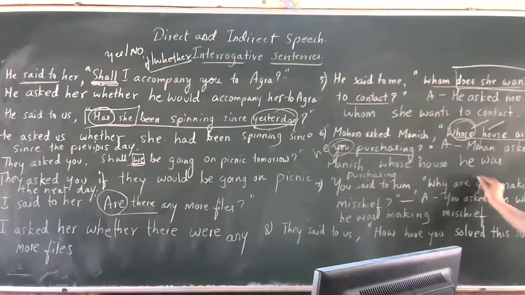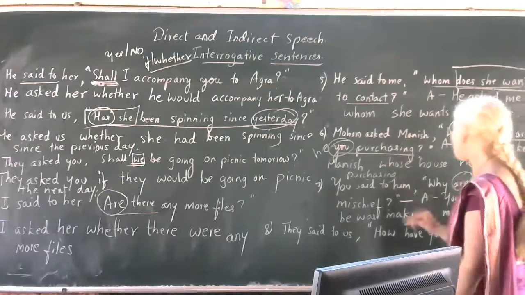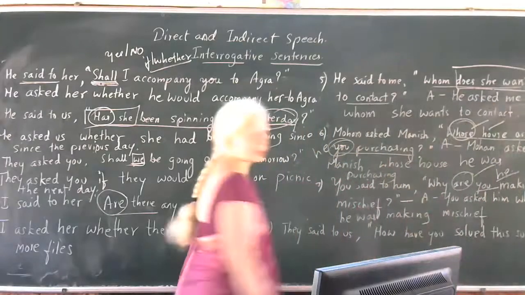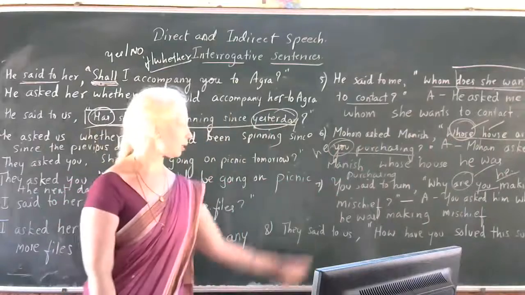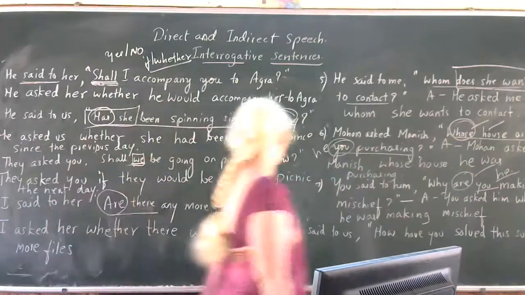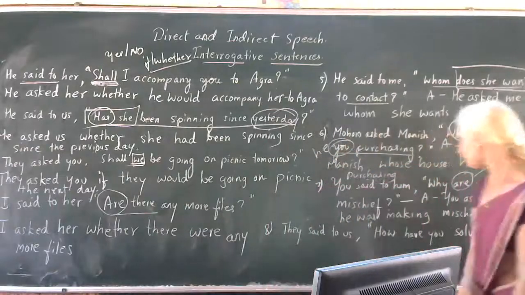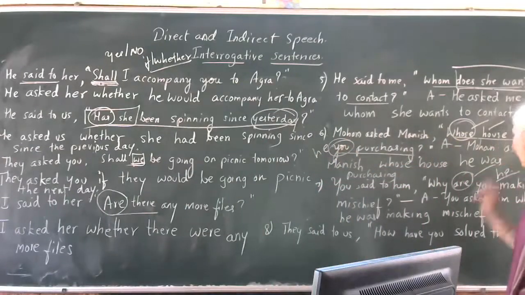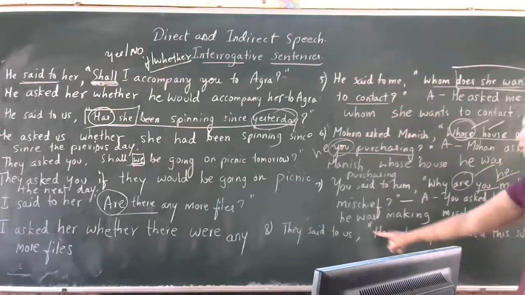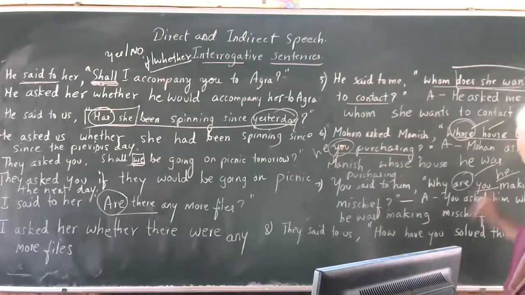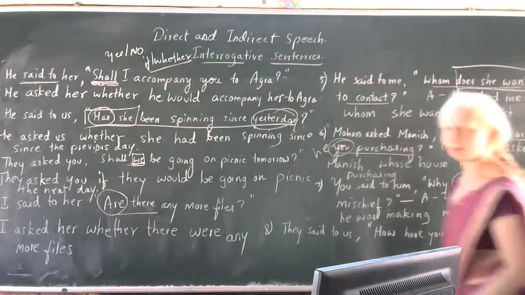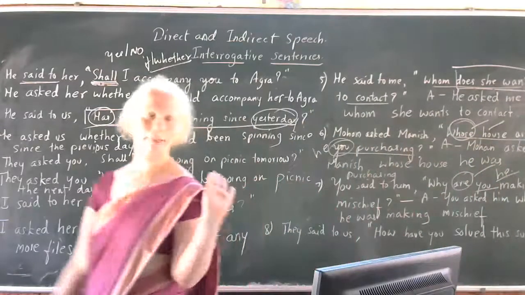You asked him why he was making mischief, because this is you, a pronoun, it should change to he, and are should change to its past tense form. When you are using he, it should be accompanied with was. Yes, your answer is right. Now let us go for the next one. They said to us, how have you solved this sum? They said to us, how have you solved this sum? 1 minute time.